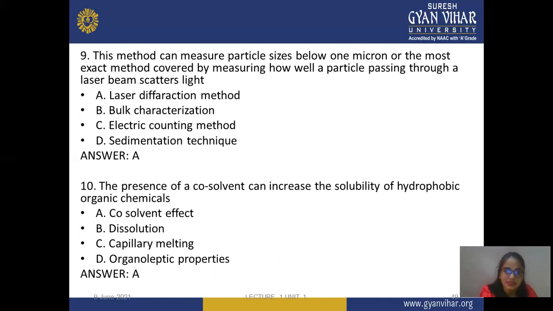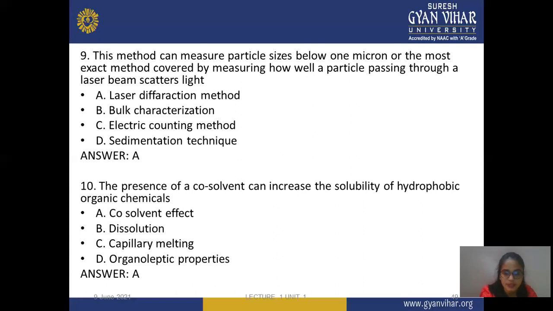The first option is laser diffraction method, B is bulk characterization, C is electron counting method, D is sedimentation method. The correct answer is laser diffraction method, or A. Laser diffraction is a very good method. It gives accurate and more exact results, and particle size less than 1 micron can also be easily checked.